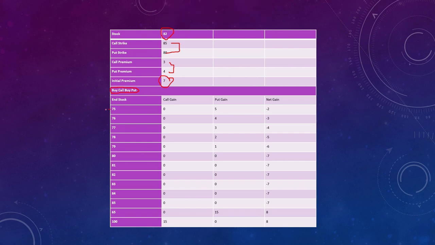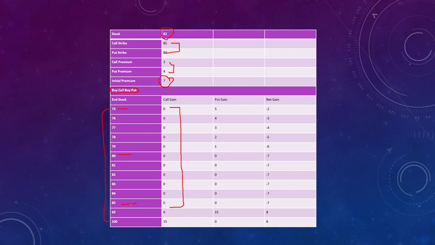As you can see here, from 75 to 100, this is given to you. So let's first understand the call gain. Here you have the right to buy at rupees 85. Till the time prices are not up to 85, you will not exercise your call option, because obviously the market price is less than your strike price. If in the market it is available at 75 or 80, you won't exercise it, so you will buy it from the market. Till this point you won't exercise your call, so your gains would be 0.